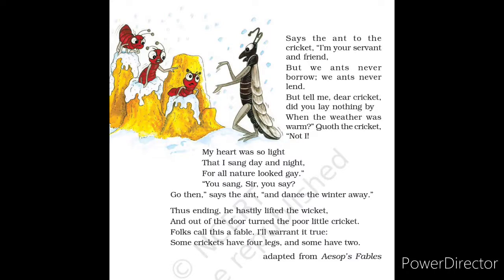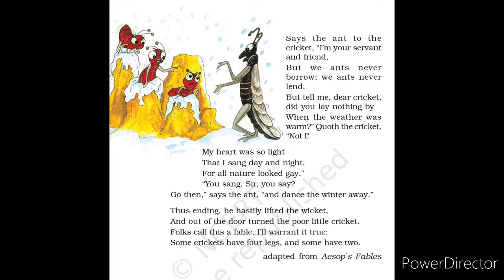So let me read the last stanza again. Thus ending, he hastily lifted the wicket, and out of the door turned the poor little cricket. Folks call this a fable. I'll warrant it true. Some crickets have 4 legs and some have 2. So let's see the explanation of the last stanza now.